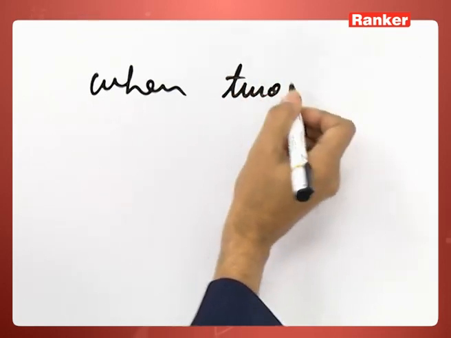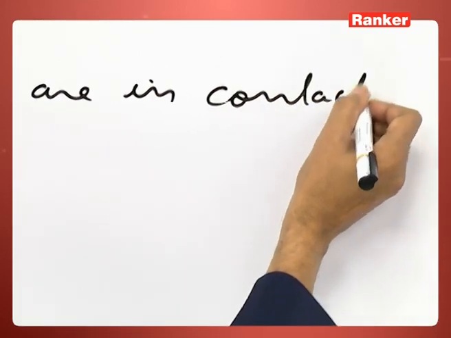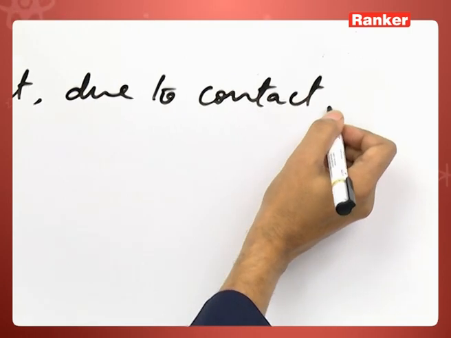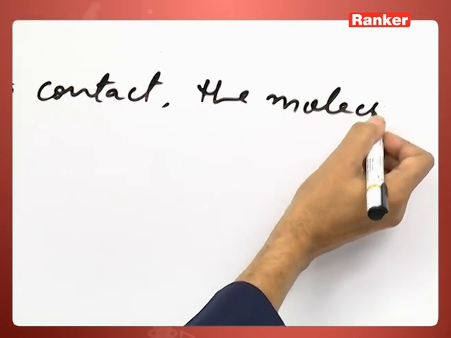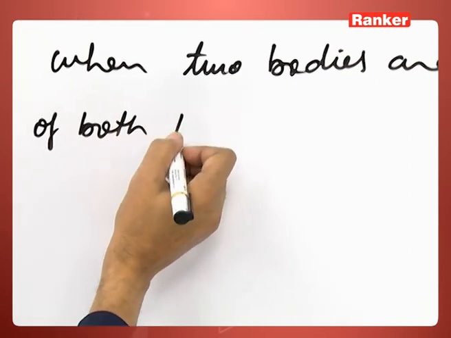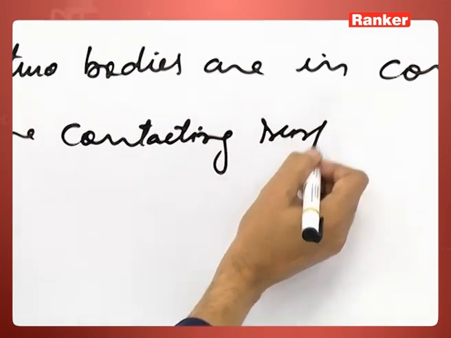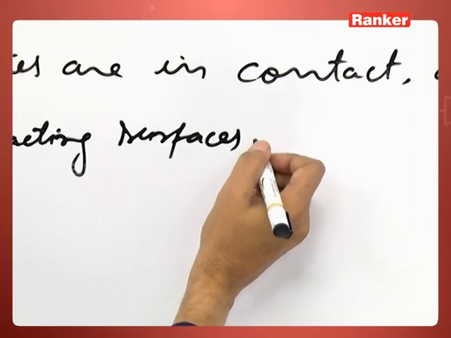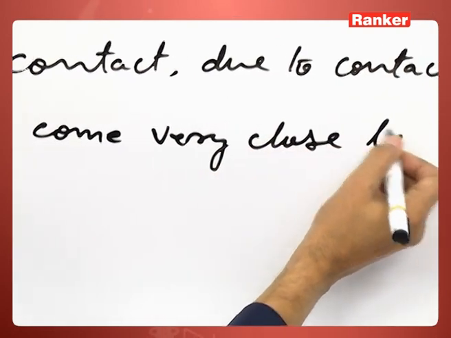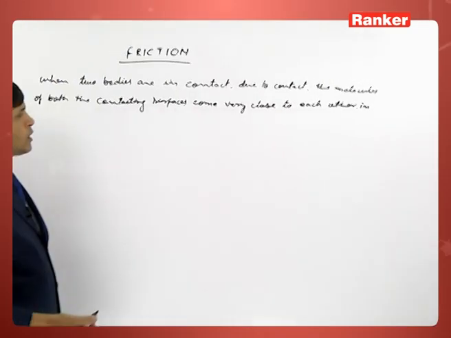When two bodies are in contact, due to contact, the molecules of both the contacting surfaces come very close to each other, in their atomic range.